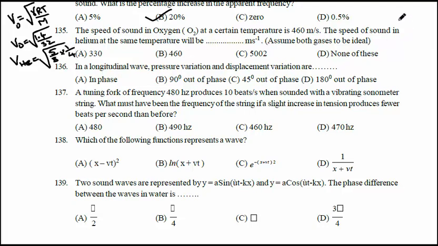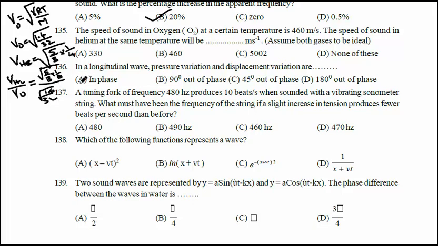So if you divide these two, VHe by VO, what happens here? It will be the root of 5 by 3 into 1 by 4, whole divided by 1.4 divided by 32.